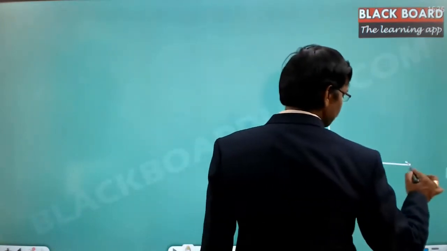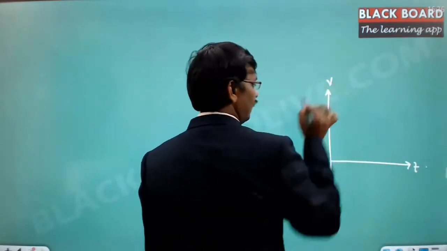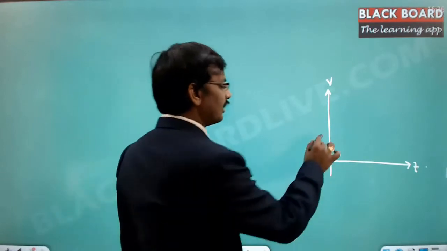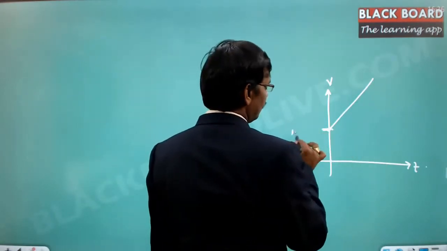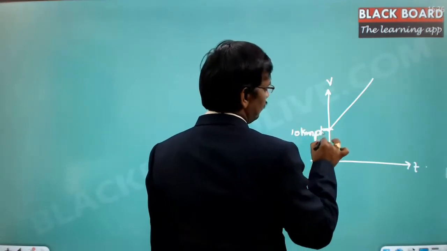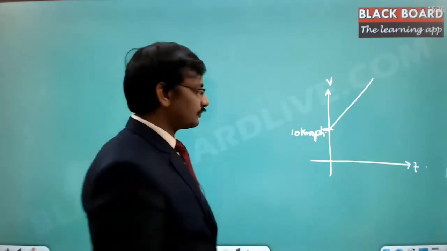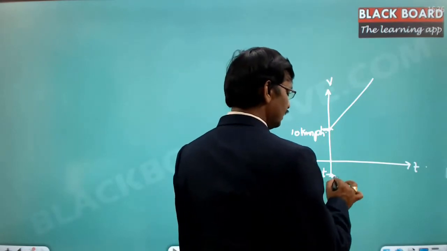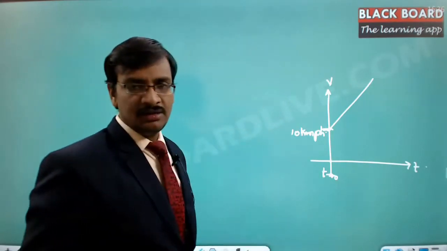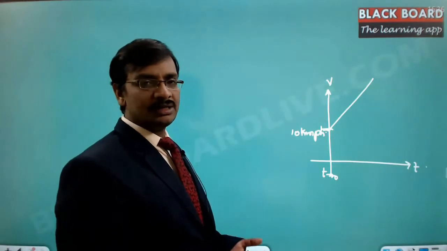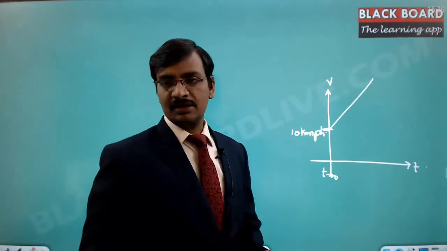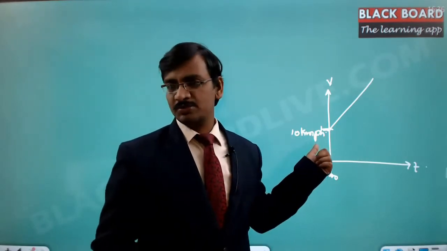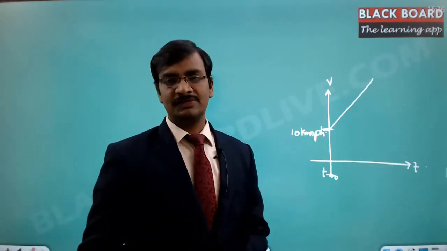Suppose I see this, let us say this is the time axis and this is the velocity axis, time and velocity. I keep on raising my velocity. Let us say I started with 10 kilometers per hour. At t is equal to 0, I started with a velocity of 10 kilometers per hour. In the very next hour, I know that as I am traveling with 10 kilometers per hour, I am going to travel a distance of 10 kilometers.